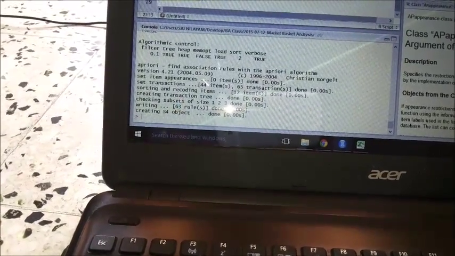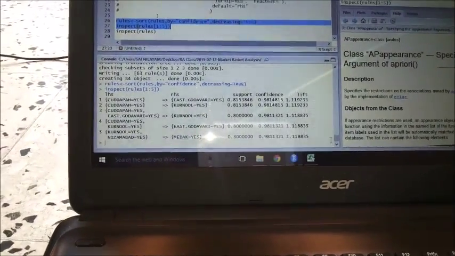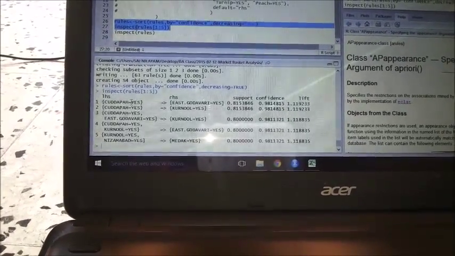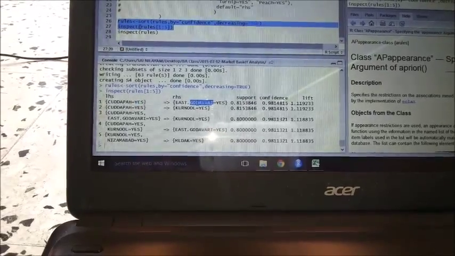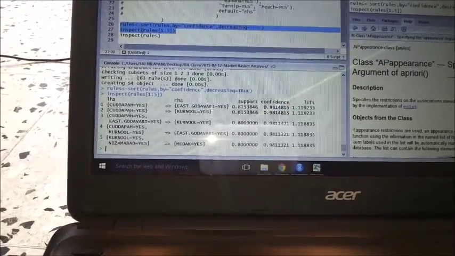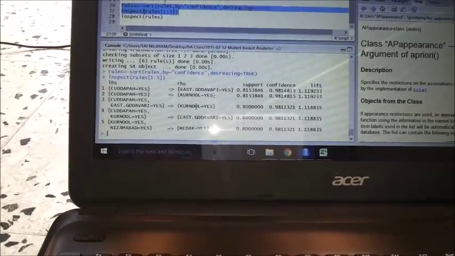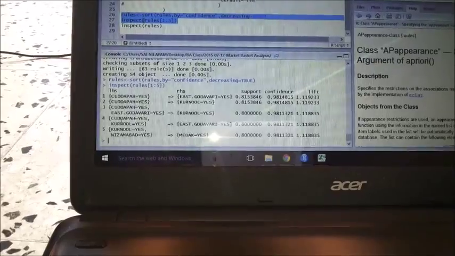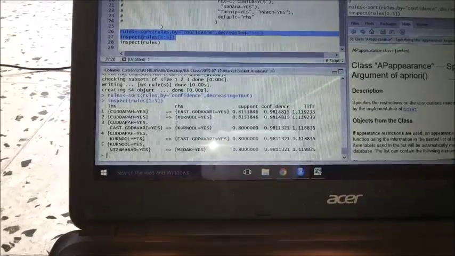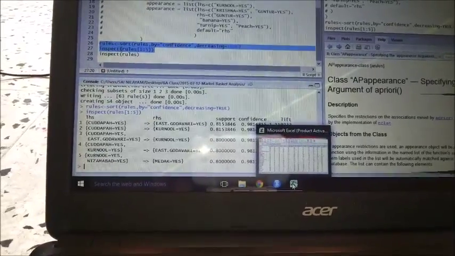So now I have sorted the rules based on the confidence, and I am now seeing the top 5 rules. What I can see is that the crops in Kadapa and the crops in East Godavari are very closely related. We can see a confidence of 98%, and then the crops in Kadapa and Kurnool are closely related. Crops in Kadapa, East Godavari and Kurnool are very closely related. And similarly crops in Kadapa, Kurnool and East Godavari. So we can see this combination here, showing that Kadapa, Kurnool and East Godavari are very closely related, as I said. So let us verify whether this is really correct or wrong.